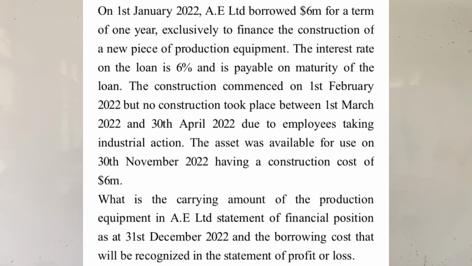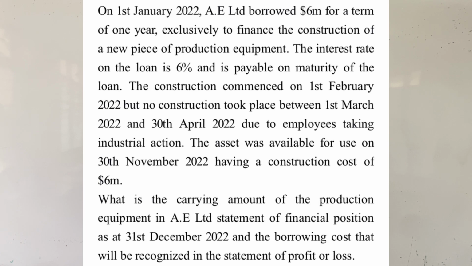The construction commenced on 1st February 2022, but no construction took place between 1st March 2022 and 30th April 2022 due to the employees taking industrial action. The asset was available for use on 30th November 2022, having a construction cost of $6 million.